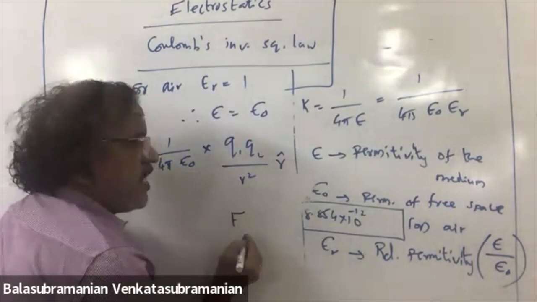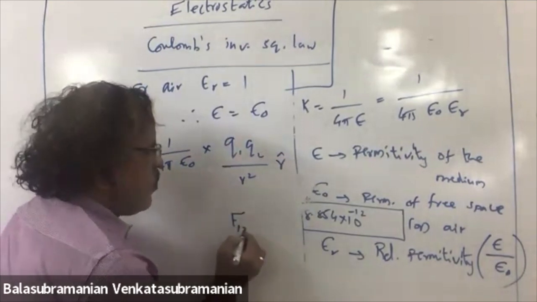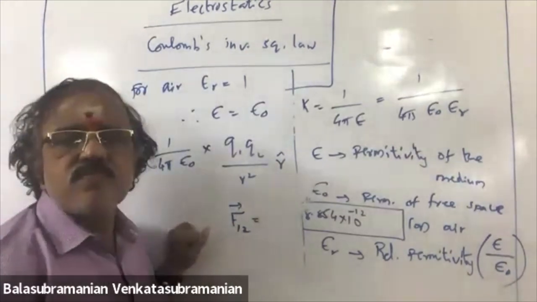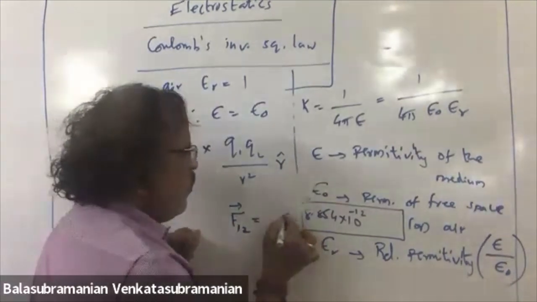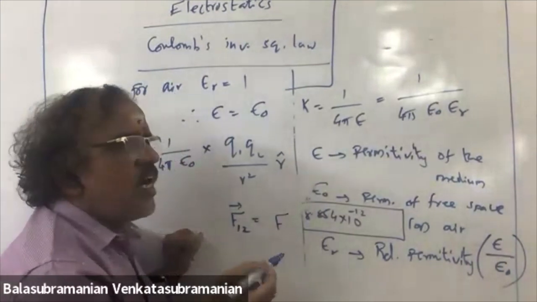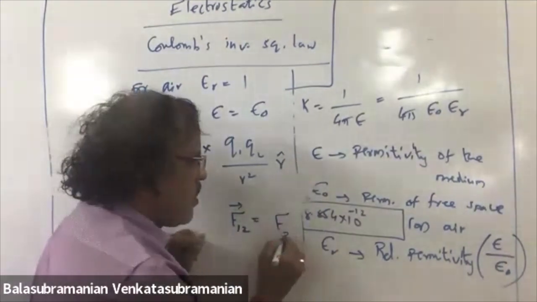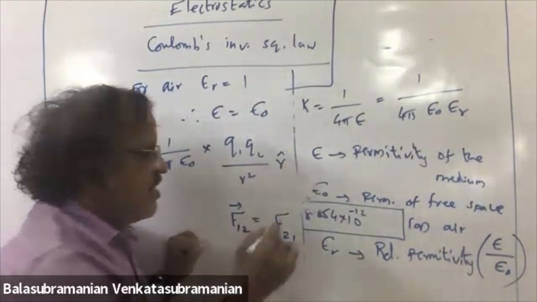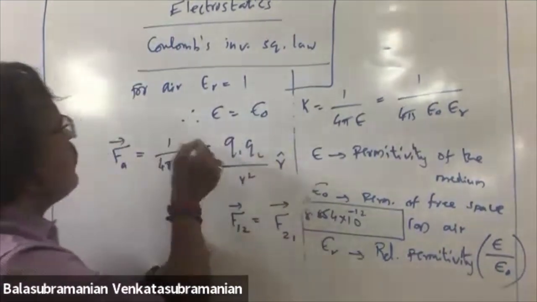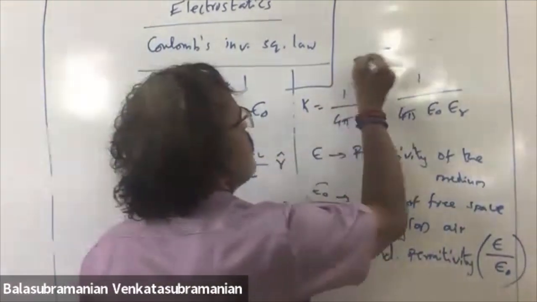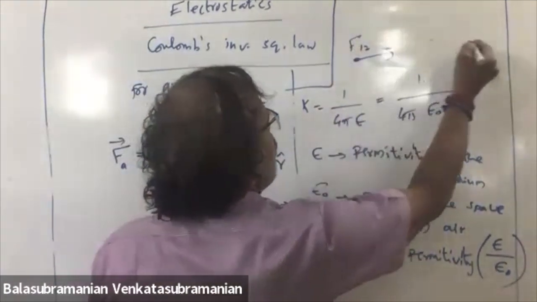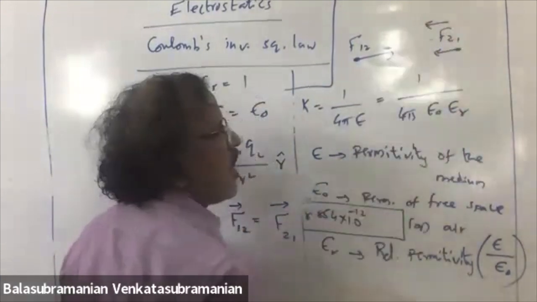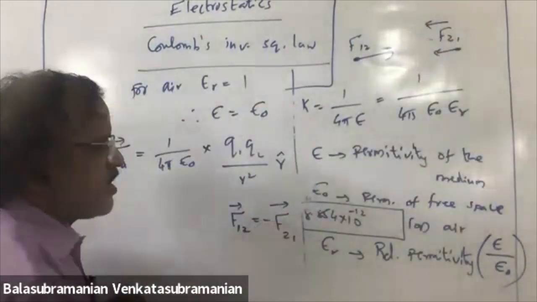Force experienced by charge 1 with respect to charge 2, and force experienced by charge 2 due to charge 1. 1 to 2, 2 to 1. Definitely these two are opposites. This force and this force are opposite to each other. Opposite means you have to put a negative.